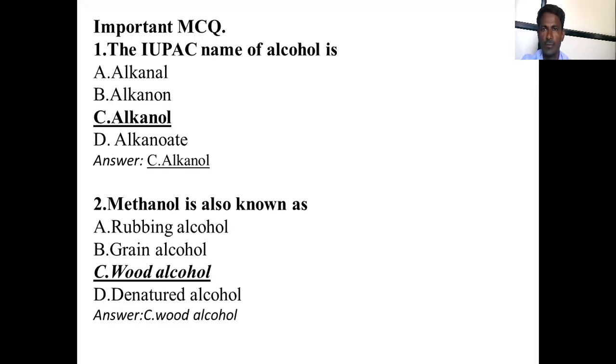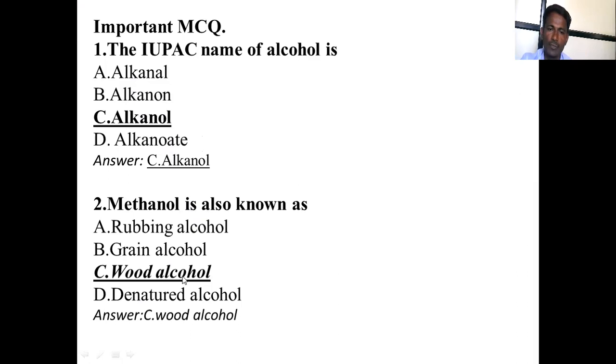So the last part of this topic, we are going to discuss some multiple choice questions. The first question, number 1: the IUPAC name of alcohol is alkanol, OL. Remember that. Option C is correct. Alkanol; this is the aldehyde, this is the ketone. Alkanoic is not here. OL is the IUPAC nomenclature of alcohol.